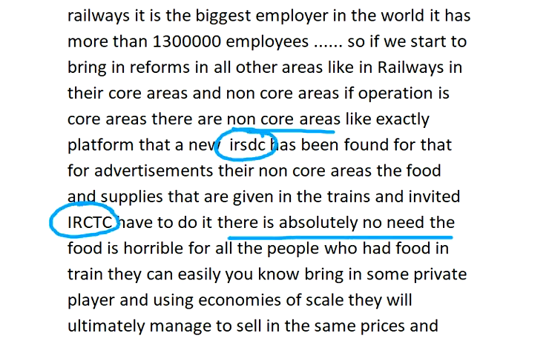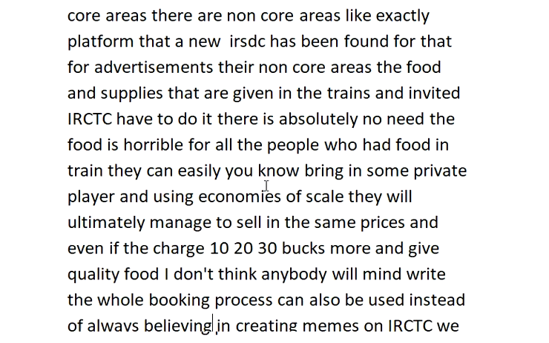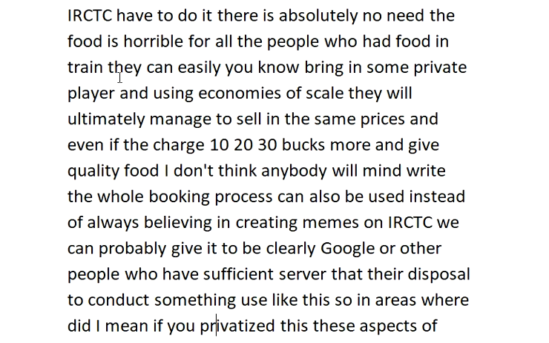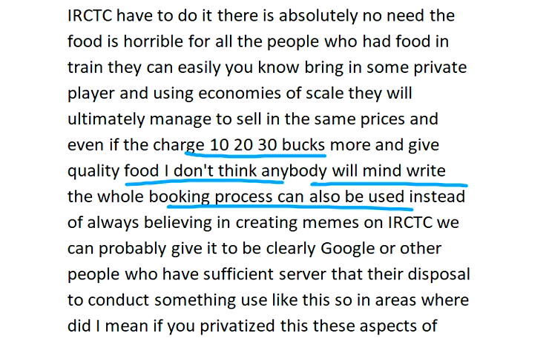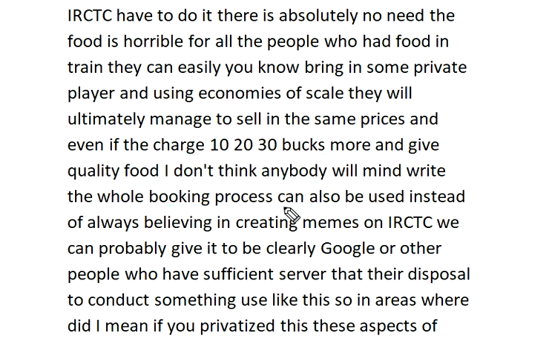For example, food. The quality of the food is bad in the train, so we can allow some private player to provide high quality food. If they charge 10 to 30 bucks more and provide high quality food, people will not mind. The whole booking process can also be outsourced, instead of creating memes on IRCTC. These things can be outsourced to some efficient company.